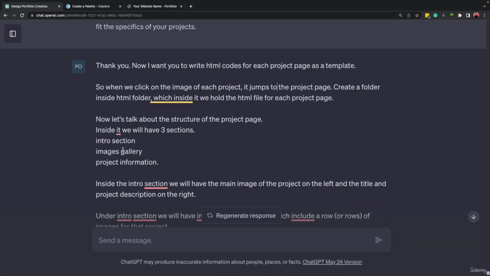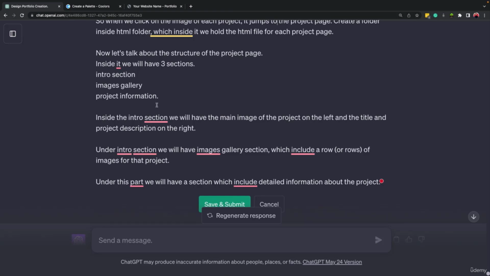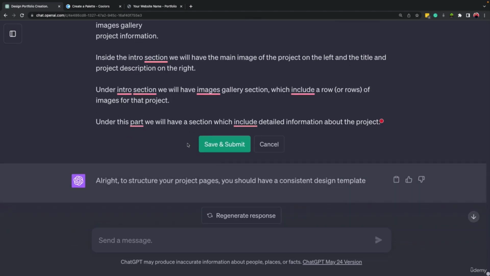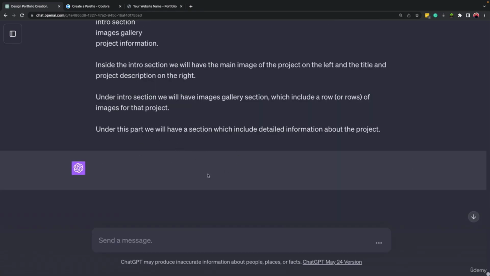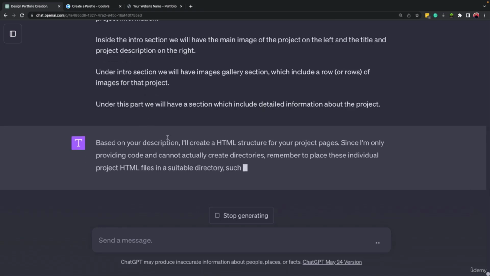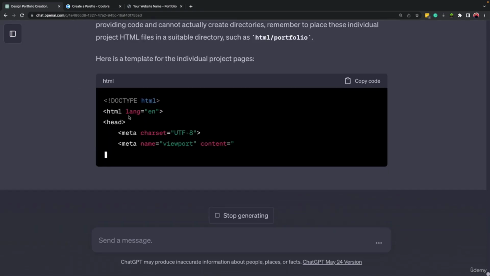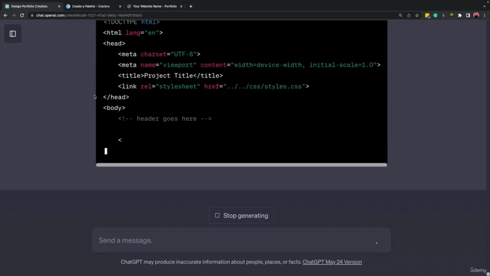Then I mentioned that let's talk about the structure of this project page. Inside it, we have 3 sections: intro section, image gallery, and project information. Inside the intro section, we will have the main image of the project on the left and the title and description on the right. Then for the second section, we will have a row or rows of images under this intro section. And after that, we will have some detailed information about the project. So let's save and submit it and see the response of ChatGPT.